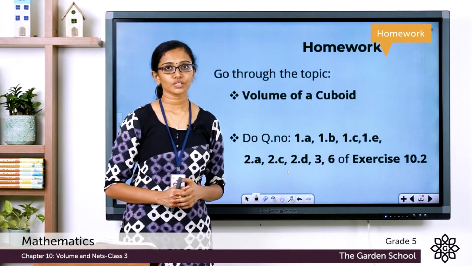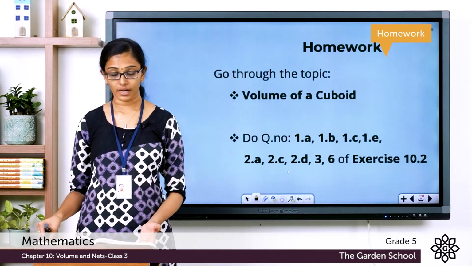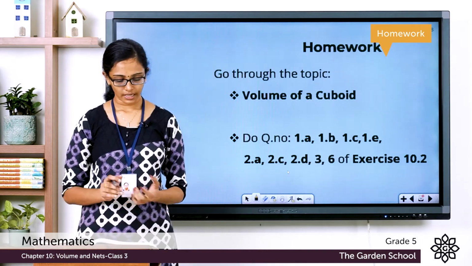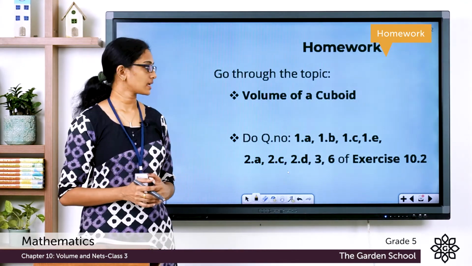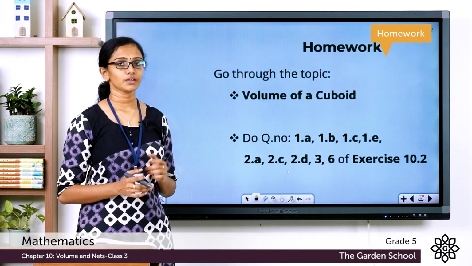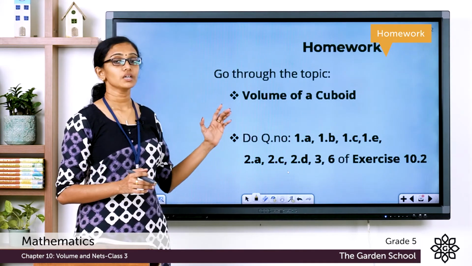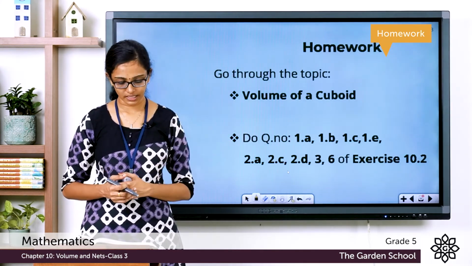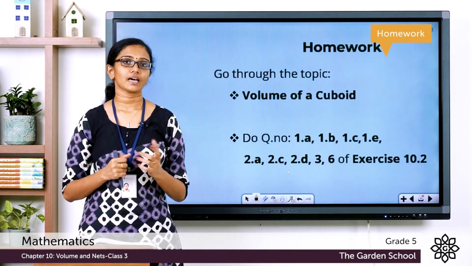Now you can go through this topic, volume of a cuboid, on page number 155 and 156 of your textbook. Go through the topic once and then move on to exercise 10.2. You have to work out question number 1A, 1B, 1C, 1E, 2A, 2C, 2D and also the questions 3 and 6 of exercise 10.2. You have to do this in your notebook, then take a picture and send us through